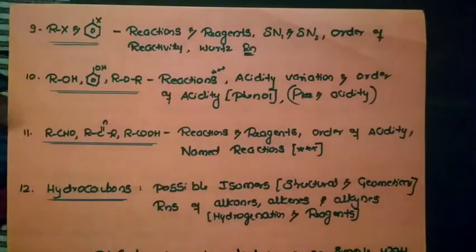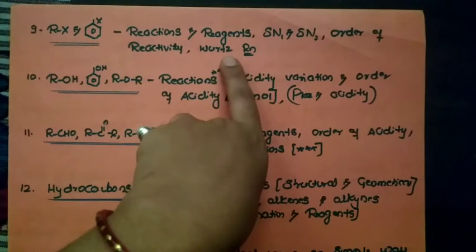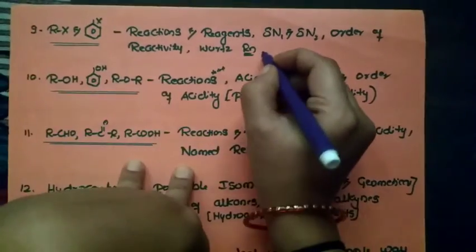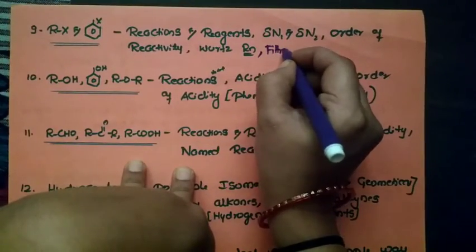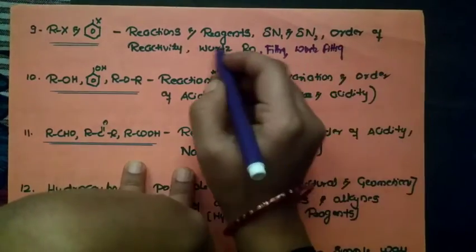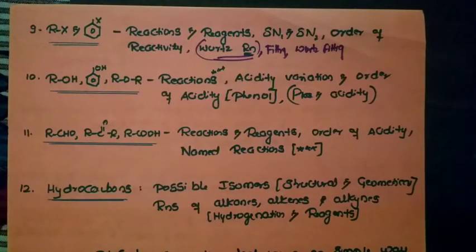So next is about the SN1 and SN2 reactions. In that, the order of reactivity will be asked, okay. When it comes to SN1, what is the order of reactivity, like tertiary, secondary, primary, like that. That order of reactivity might be asked. And most of the questions have been asked on the Wurtz reaction, okay. So this you have to concentrate on, either the Wurtz reaction or the Fittig reaction, or the Wurtz-Fittig reaction. These are the possible ones, most you have to concentrate on, okay. So that is from the haloalkanes and the haloarenes.